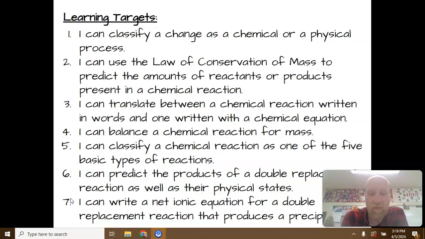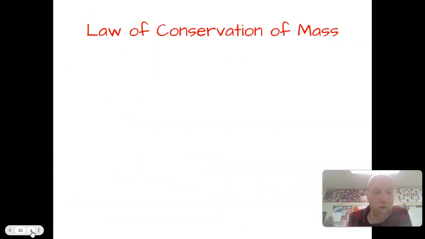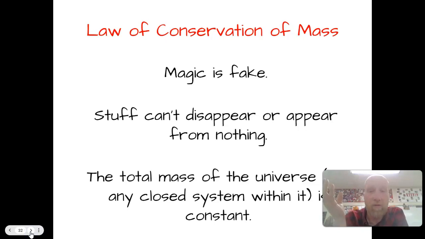The law of conservation of mass is basically a formal way that scientists have said that magic is fake. You can't disappear things or have things just appear out of nowhere. All of the atoms that are in the universe are all the atoms that have ever been in the universe and all the atoms that will ever be in the universe. That's approximately true for at least our purposes here. I think we can say that.